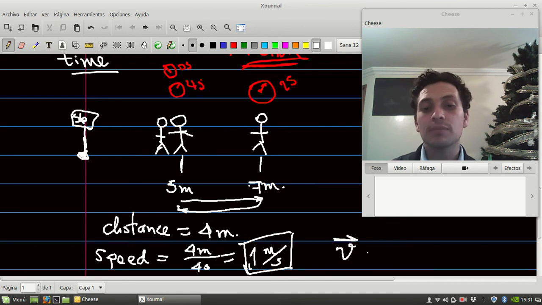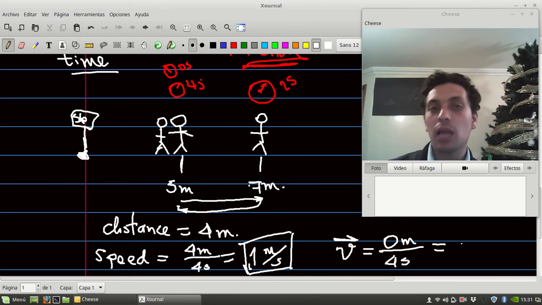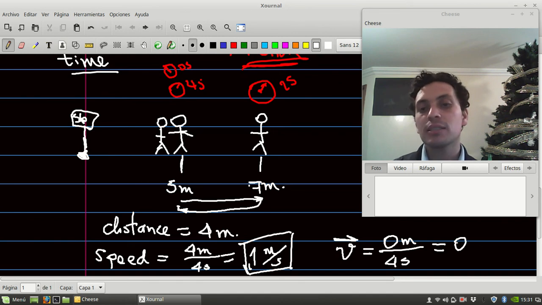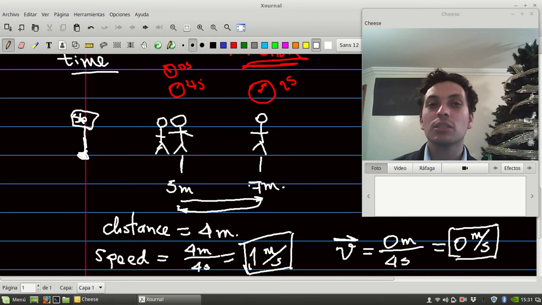Okay, the velocity. The velocity of the object after 4 seconds, what is the displacement? He went here, go back, but now he's in the same position, so the displacement is 0 after 4 seconds. So it means that the average velocity is going to be 0 meters per second. So as velocity has a direction and talks about the displacement, in this case, the velocity is 0. Really cool, right? So velocity includes displacement over time, and speed includes distance traveled over time.